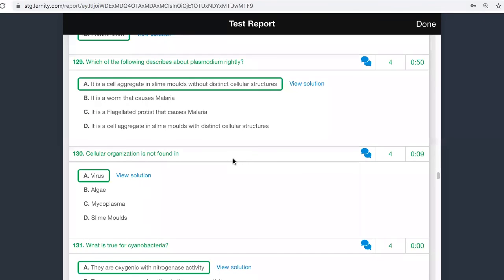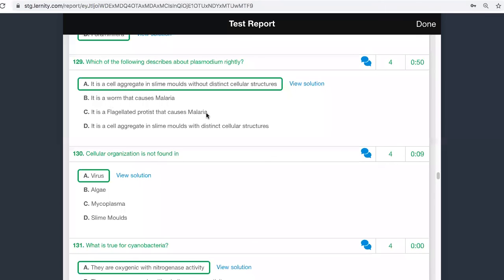It is a worm that causes malaria, they have given. Is it a worm? It is not a worm. Worms come under Platyhelminthes, which is the animal kingdom. It is a protist, and protists cannot be worms, so I can eliminate B. It is a flagellated protist that causes malaria. That is also wrong.